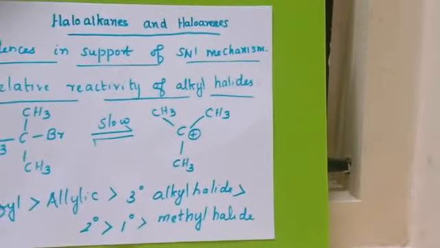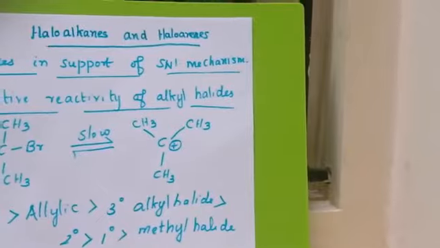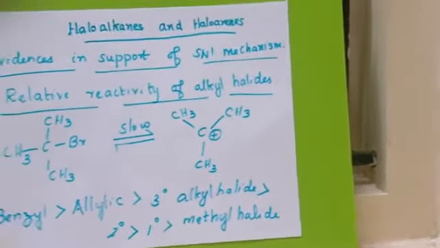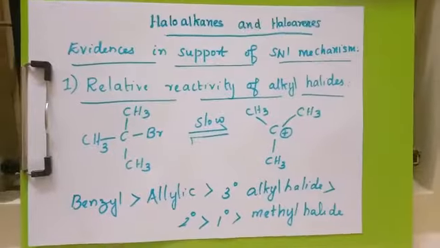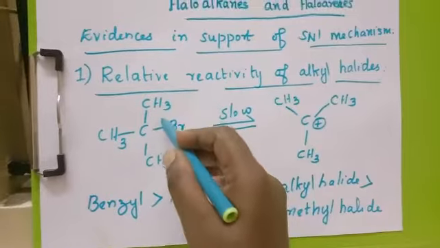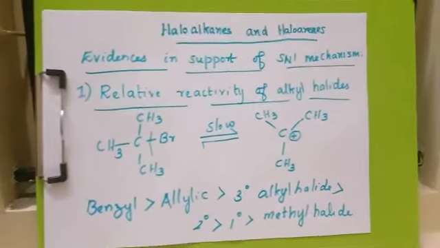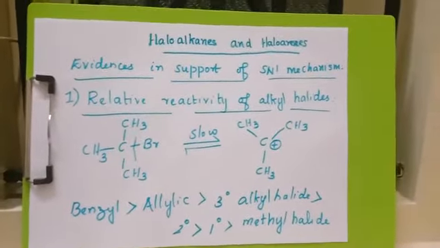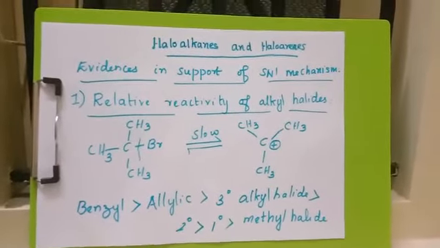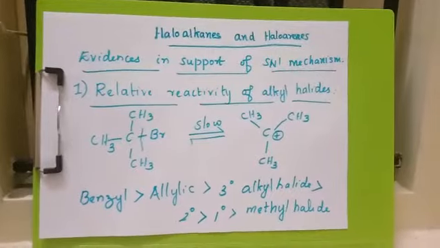In SN1 reaction, the first step is the slowest step, as well as a reversible step. Here it involves the breaking of the C-Br bond, which obtains energy through the solvation of the halide ion with the proton of the protic solvent.